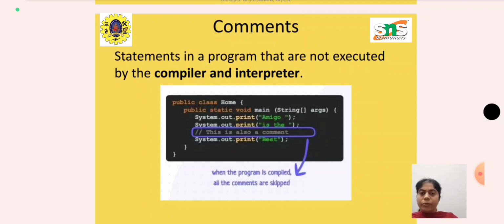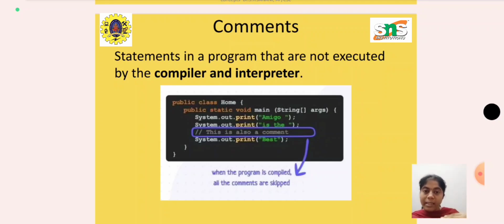For example, if we have a number of codes in a program, but in some cases we are not available for a particular module to be ended. At that time, your programming keywords should be standard, and we are supposed to mention that in this line we are doing this, and this is what is done in this particular line. So that information should be given in the program by the programmer for the understanding of other users or other developers. That is the main motto of giving comments.